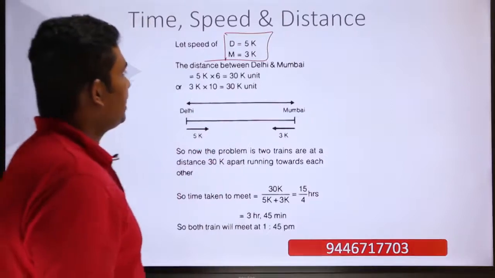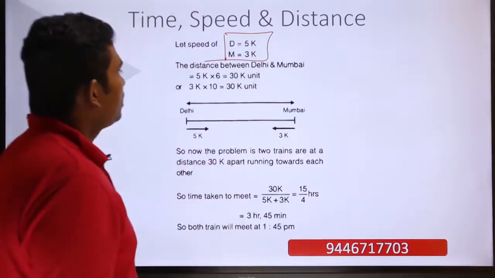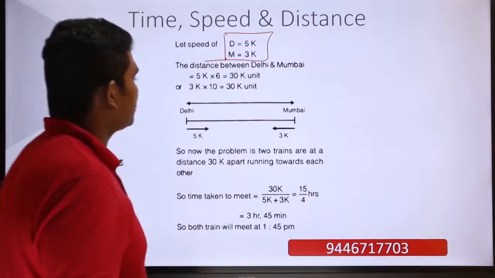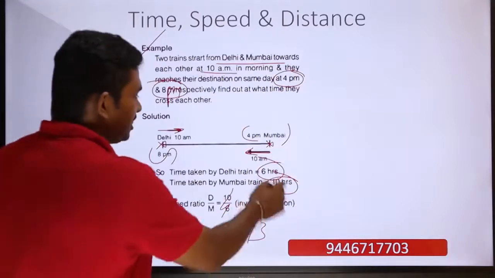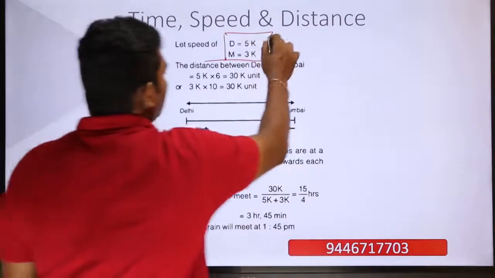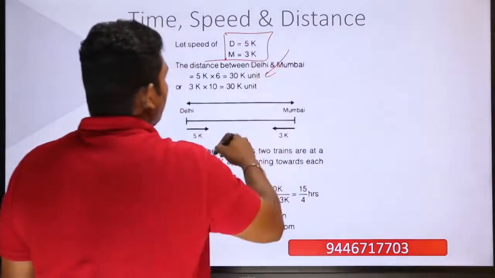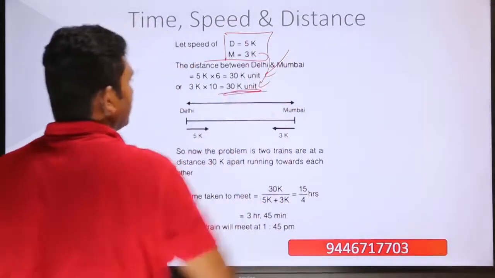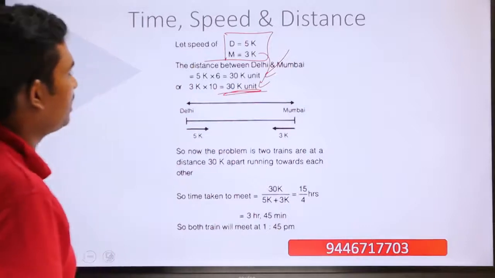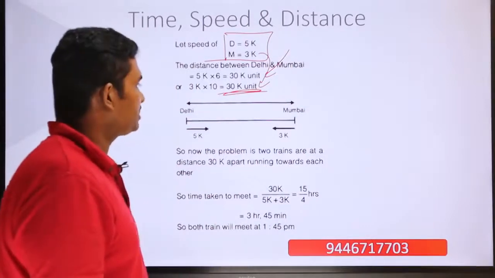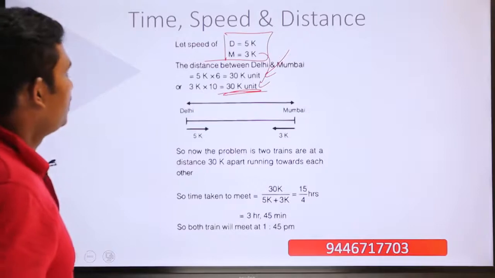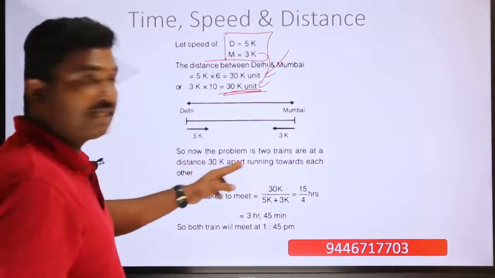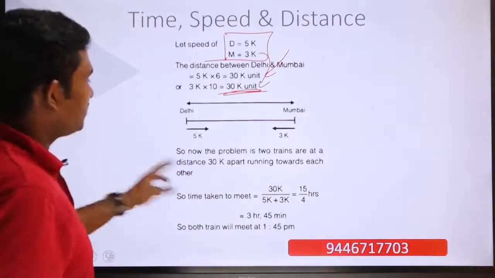And the distance between Delhi and Mumbai is 5k, because the first train is taking 6 hours and the second train is taking 10 hours. So it is 5k into 6, which contributes 30k, and then it is 10 into 3k, which also contributes 30k. So what is the distance between Delhi and Mumbai? Distance between Delhi and Mumbai is 30k units. So now the problem is, two trains are at a distance 30k apart, running towards each other.